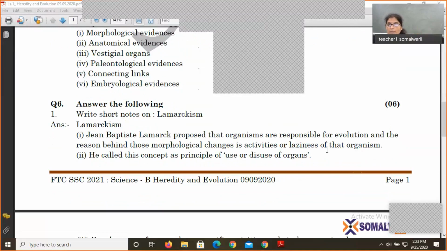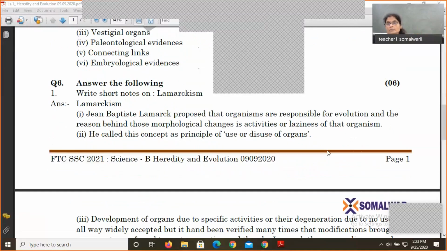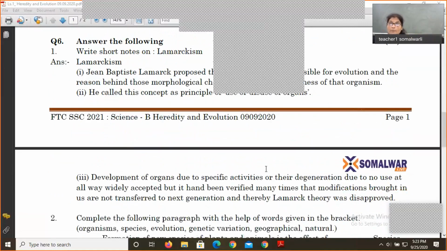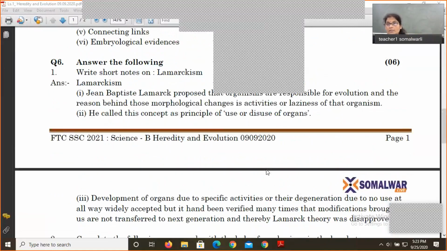At this point, if Lamarckism is clear to you, then there is no need to explain it again. But words are very important. For activity and laziness, some organisms develop some organs because they use those organs very frequently, and the other organs do not get developed because they are not being used very frequently. Disuse, not misuse, disuse.